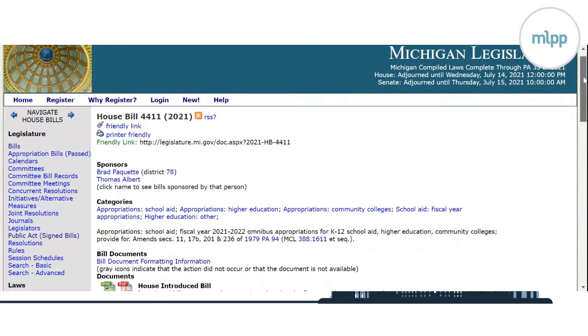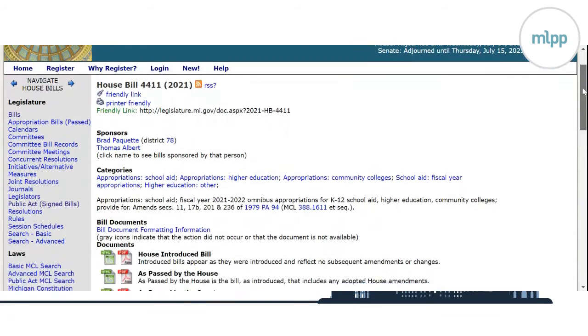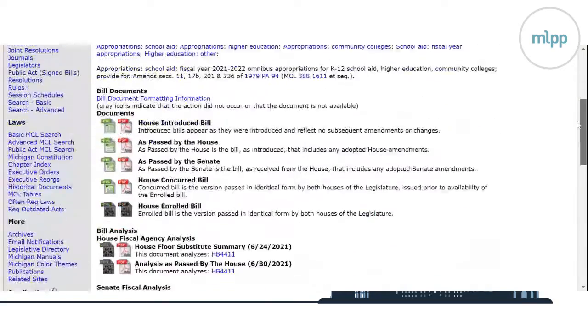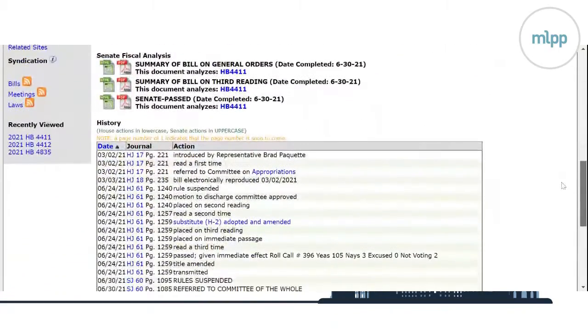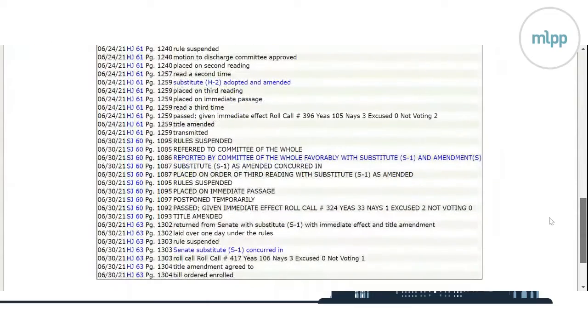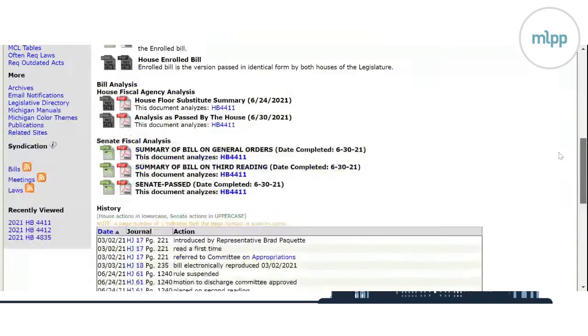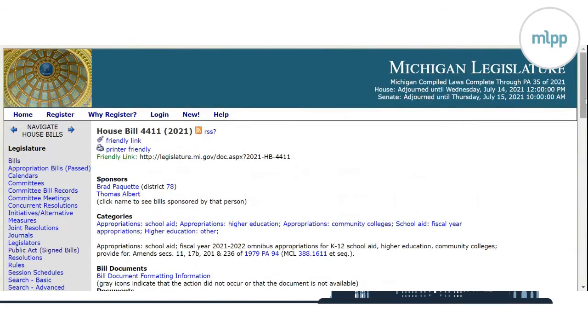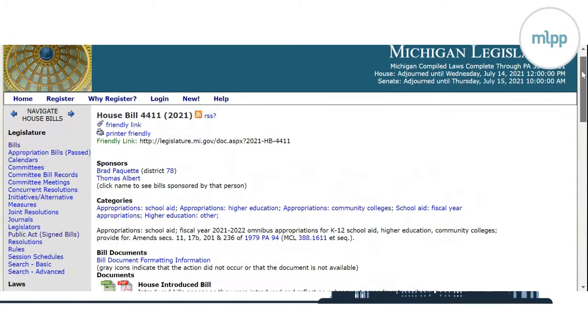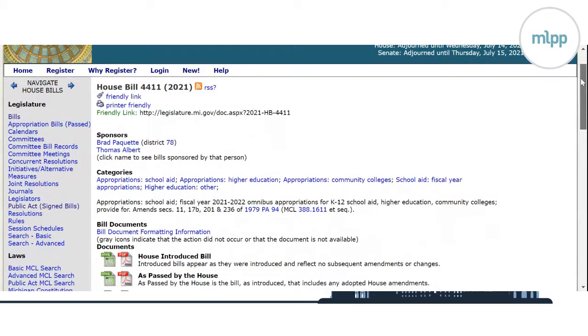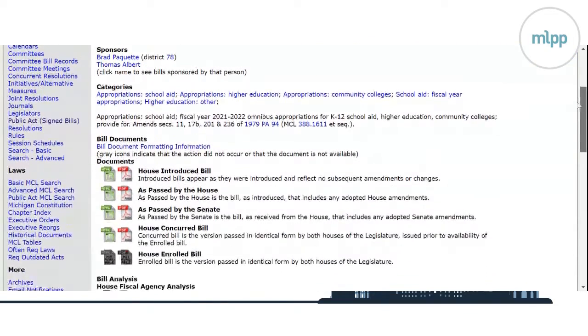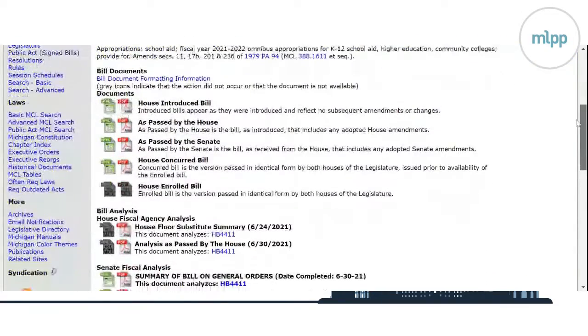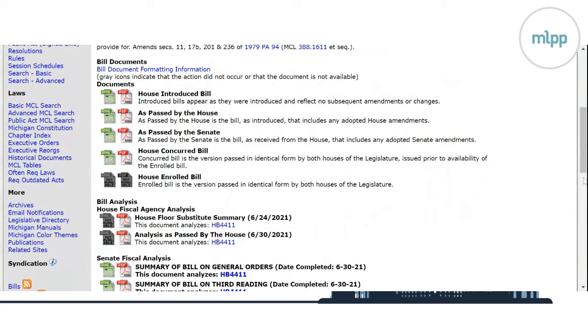Okay, so this is some budget legislation for K-12 school aid, House Bill 4411. And this has gone much farther in the process than the other bill I had pulled up, so I can show you a few more different things.